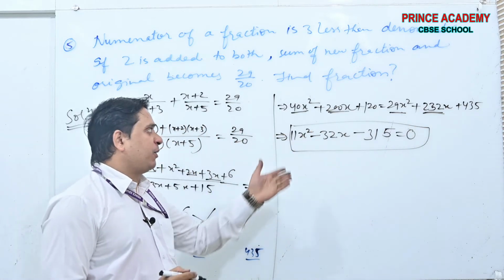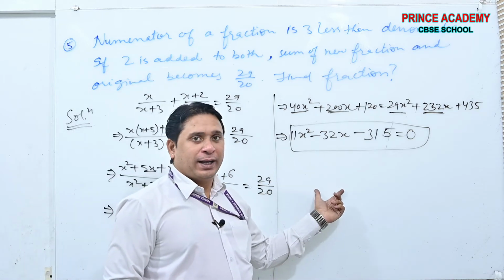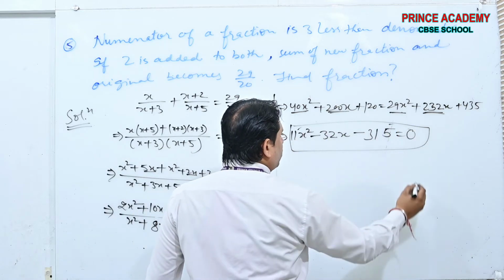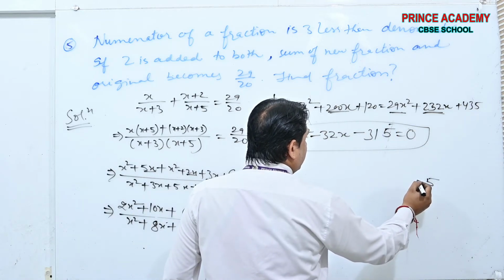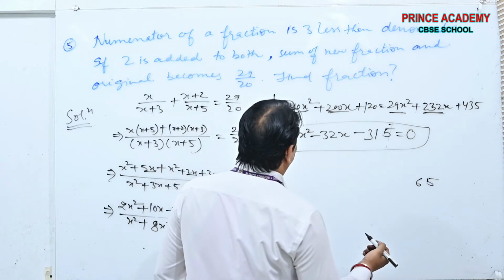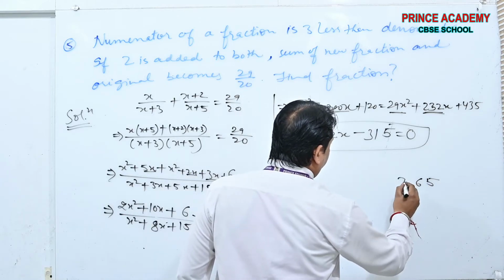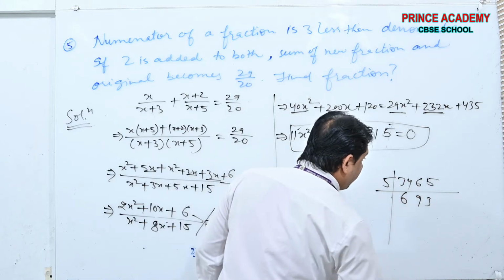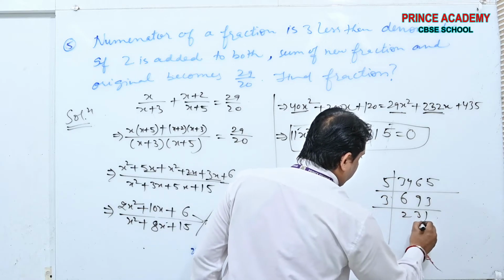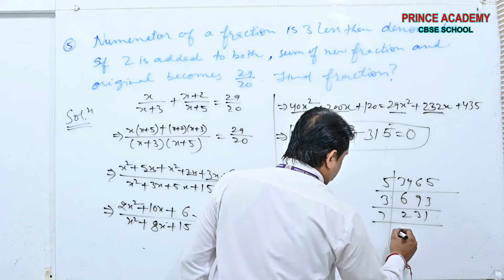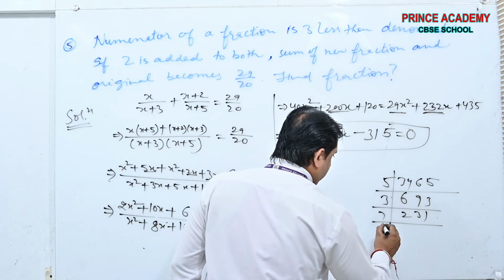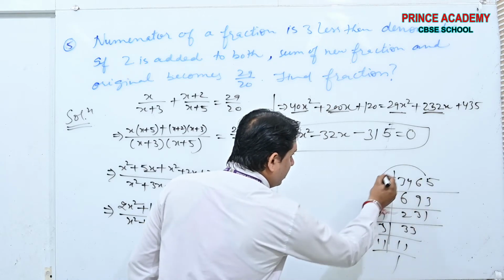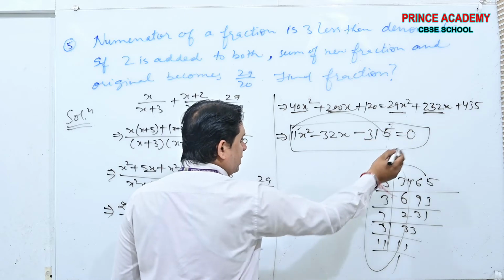Now what you have to do? You have to do it by yourself. If you want to do it very easily, you can do it, whatever the way I have told you. 11 into this one. 11 5s are 11 1s and this. 11 3s are 33 and 34. This is the product 5, 6, 9, 3. Okay. In this way 3, 2, 3, 1, 7. Okay. 7, 33, 3, 11. These are the factors of this into this.